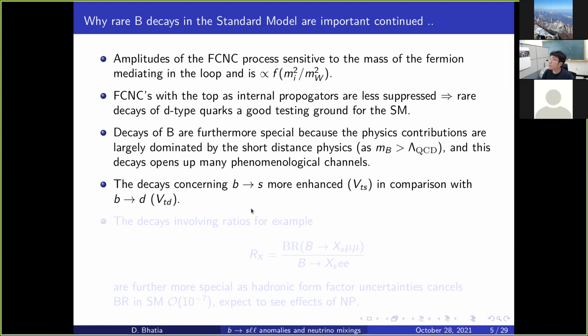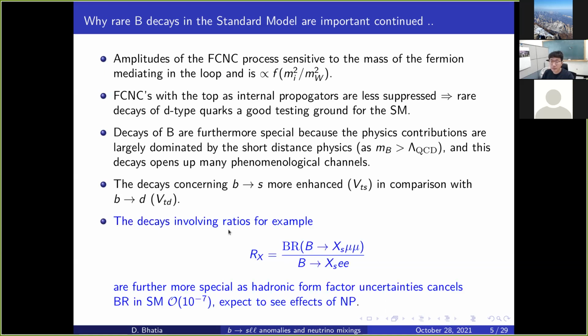But what kind of processes concerning B to S? We can look at processes like B to S LL. We can look at them either in isolation, that is, we may look at branching ratios of B to S LL, or we may look at the branching ratio of B to X mu mu over the branching ratio of B to X e e. So either we can look at them in isolation or we can take their ratios and see them.